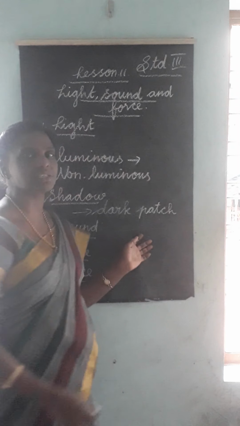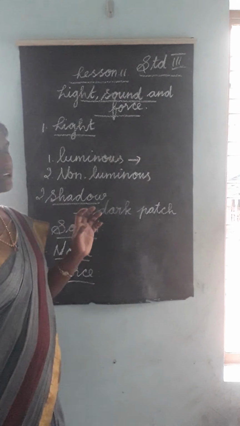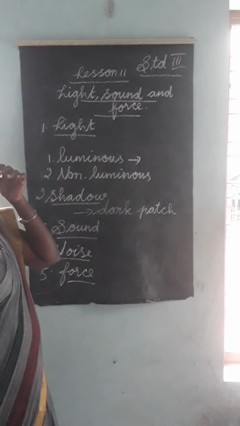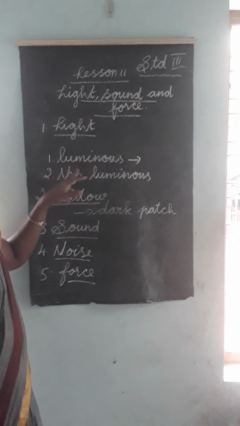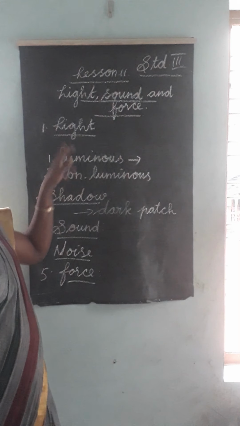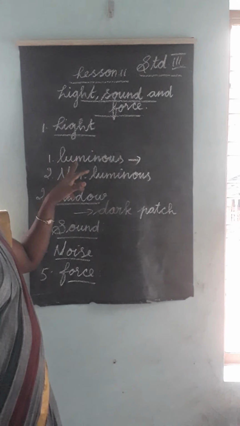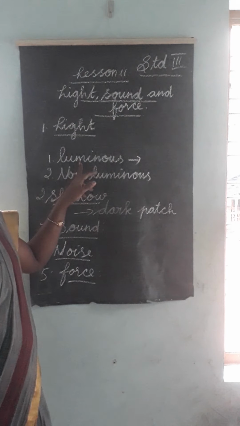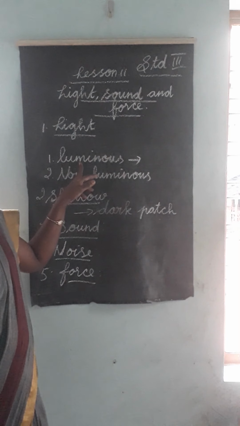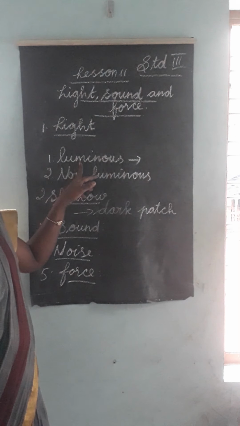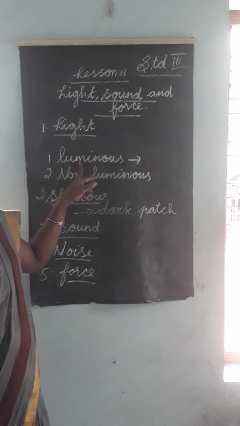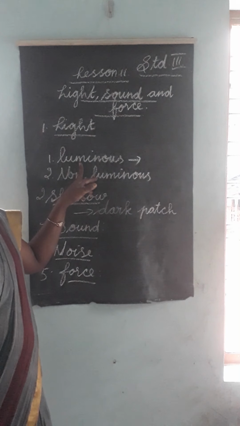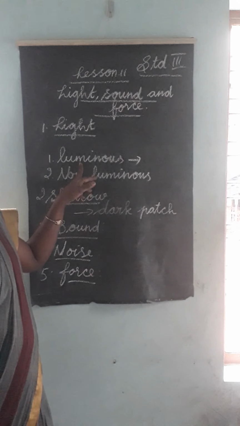Once again, all of you listen here. First one is light. Two types of light you have studied. First one is luminous and another one is non-luminous. Luminous objects are those that give out light. What are examples of luminous? Sun, candle, torchlight. All of those are luminous.